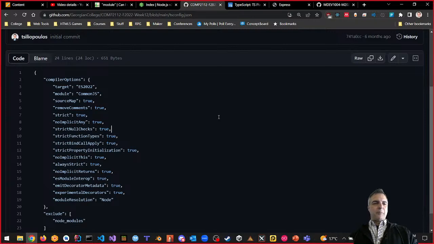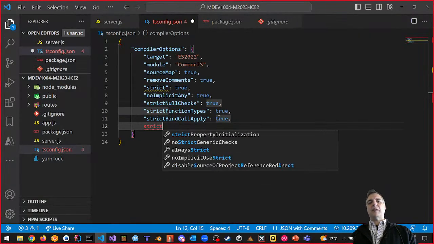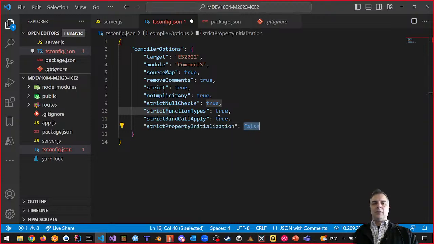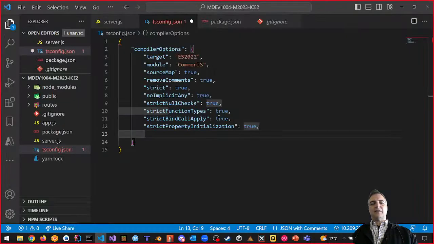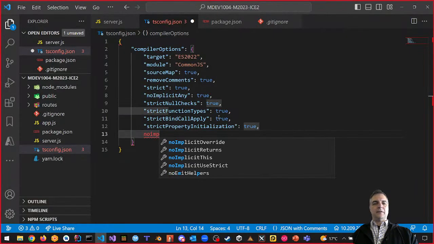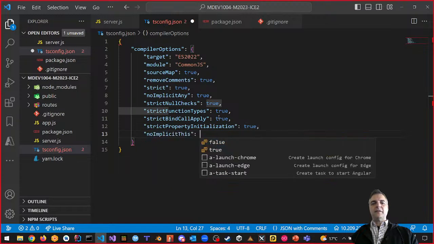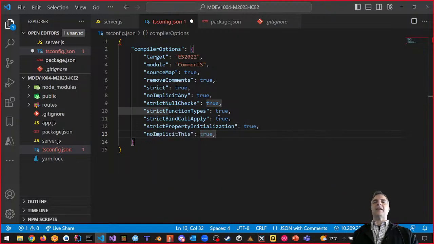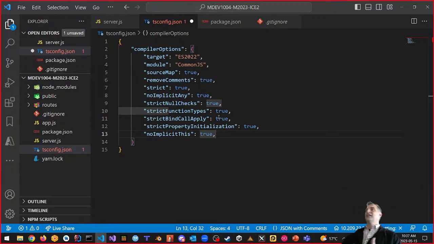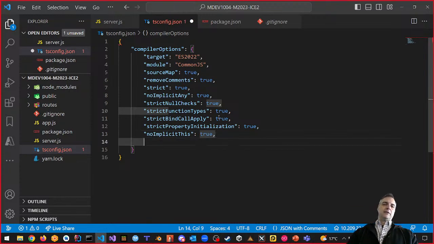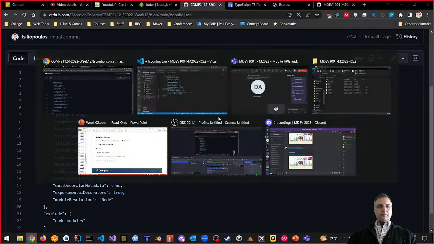And strict property initialization. That's what made me do that thing where it says, hey, there is no name or age, you need to initialize it. So strict property initialization, true. That's what that does. No implicit this. We definitely want that. Implicit this basically says we want to specify it using the this keyword. Otherwise, it'll try to do implicit this. It'll kind of add this to the front of your stuff, and it could cause errors. That's why we say no implicit this. Okay? And then always strict.